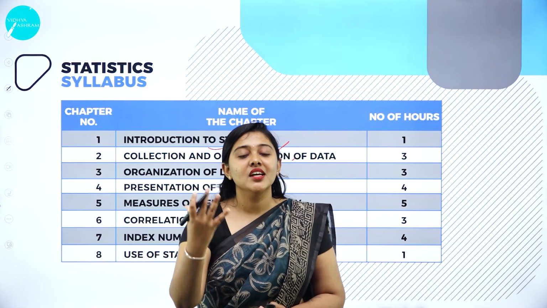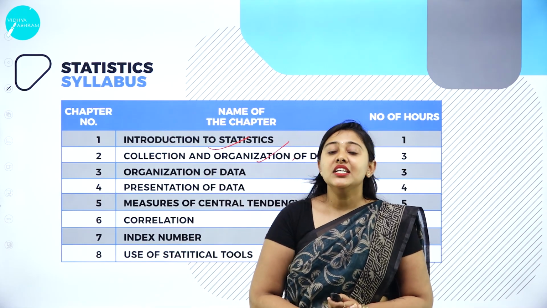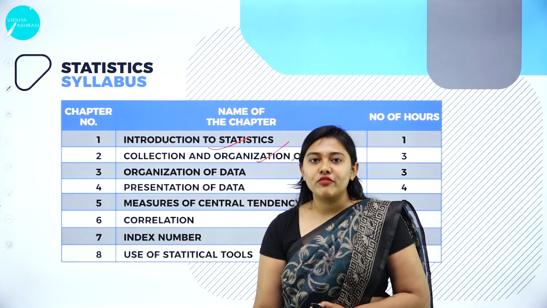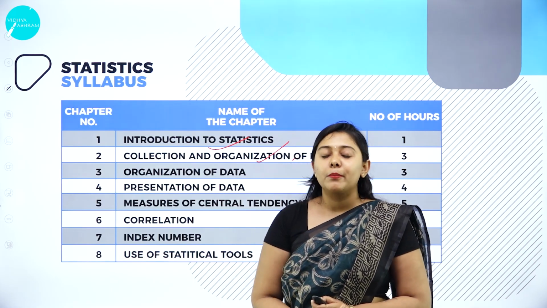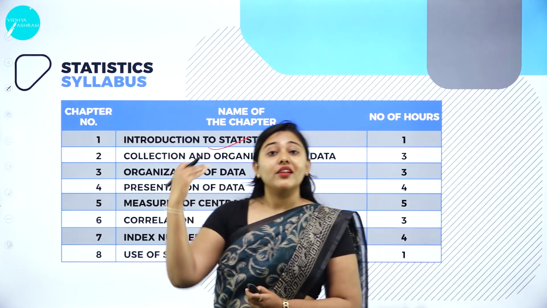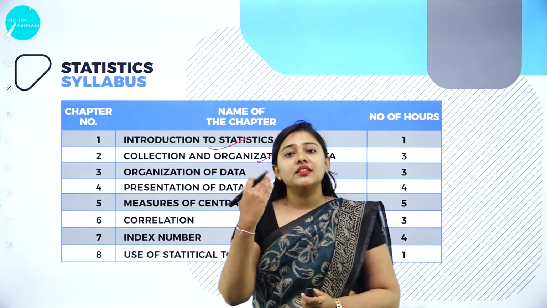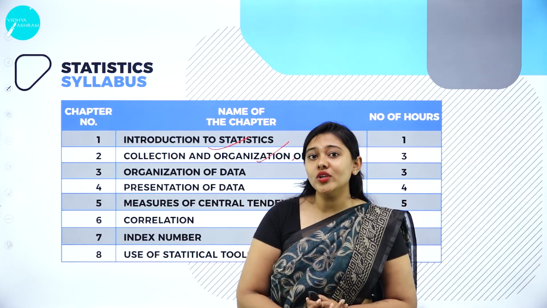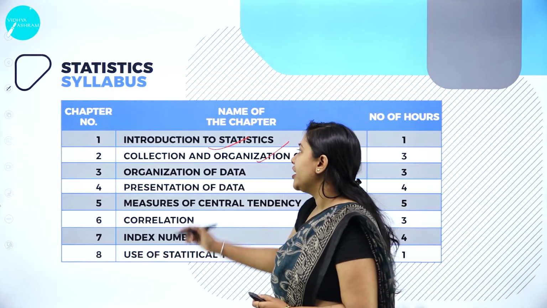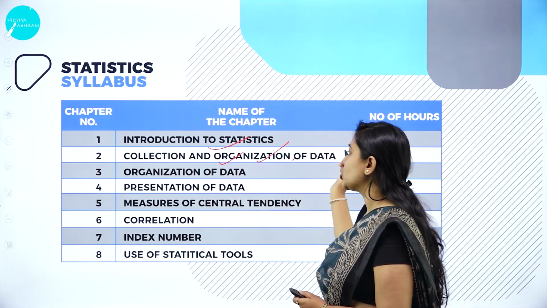Collection simply means collecting the data. We have primary data and secondary data, two types of data. The data which we collect for the first time is called primary data. The data which has already been collected is called secondary data. And what are the sources of data, from where we will get those data? That will be studied in your Unit 2, collection of data.